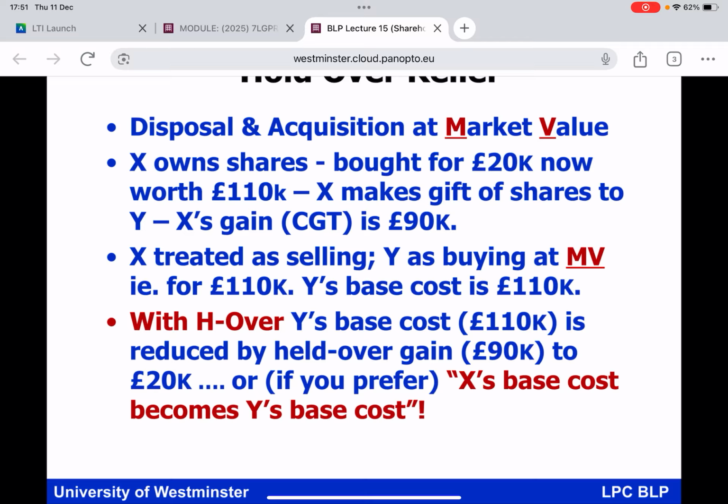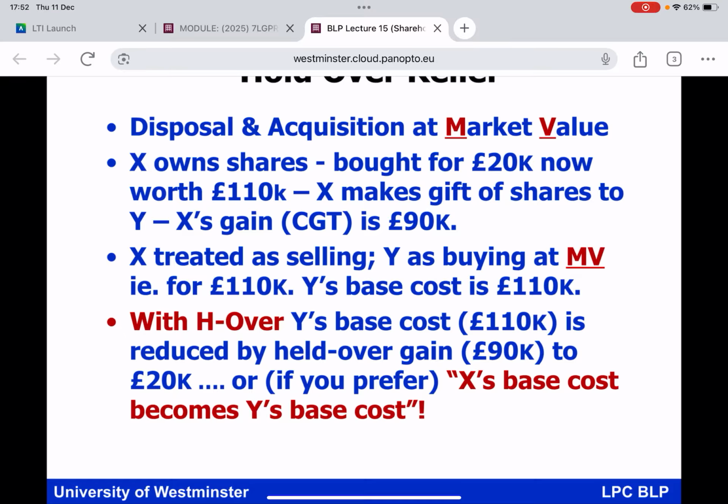But with holdover relief, you should appreciate by now, a joint election between donor and donee, in this situation the person making the gift, here X, will not have a CGT liability on the gift. Effectively, the gains which are not taxed in the hands of the donor are taxed in the hands of the donee, but only when the donee, the recipient of the gift, disposes of the business interest, and we're talking about shares here, in future. So another way of approaching this, everybody, is that under holdover relief, a joint election, X's base cost, X being the donor, becomes Y's base cost, Y being the donee. And gains which are not taxed in the hands of the party making the gift are taxed in the hands of the party receiving the gift, but only when the recipient of the gift disposes of the business interest in future. So very good, holdover relief, everybody.